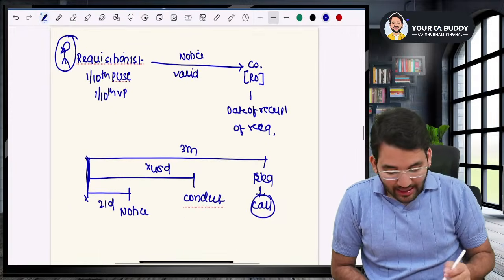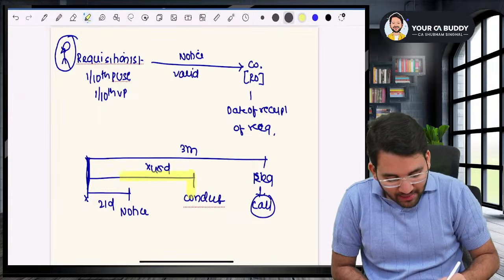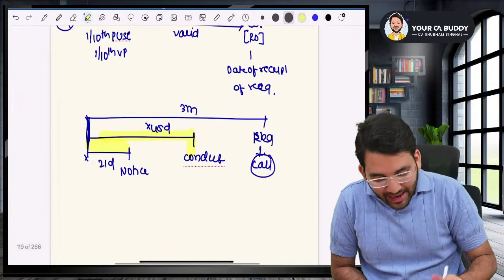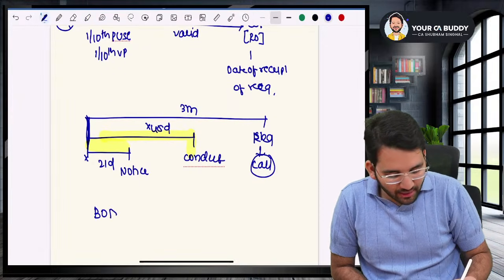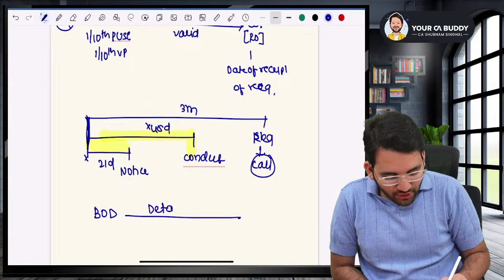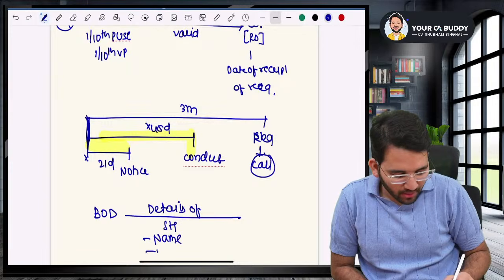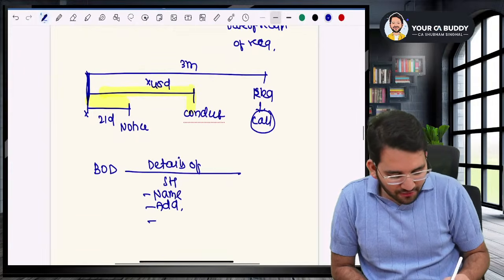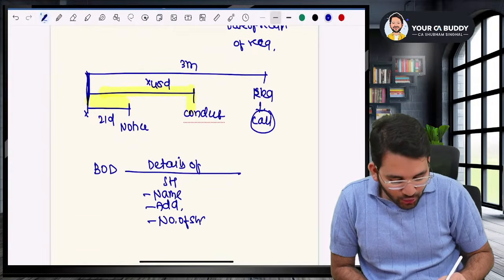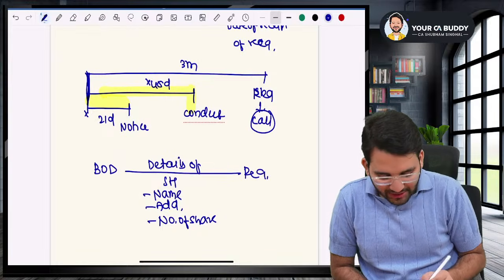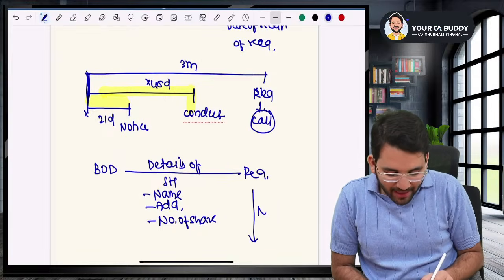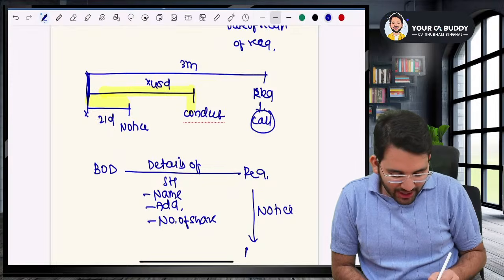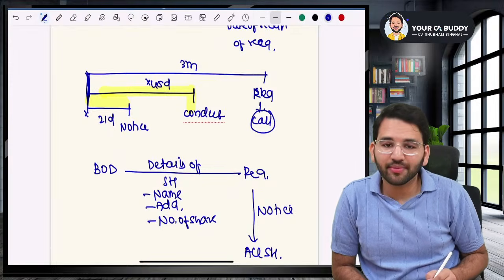Sir, in that case, if the company could not call for the meeting within 45 days, then the board of directors will share the details of the shareholders, as in name, address, number of shares. These things you will have to share with the requisitionist. Now, the requisitionist will prepare a notice of the meeting and then they will share it with all the shareholders.